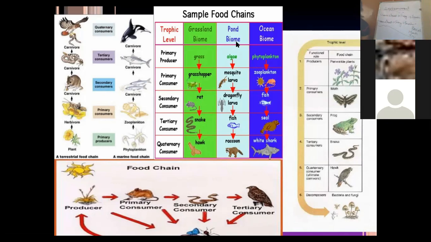But it is not necessary that the whale will always be present. For example, if we are having a freshwater food chain, there are bigger fishes which always keep a check on the population of the smaller ones. So the food chain in the water can start with the phytoplanktons, then it can have the zooplanktons, it can have the fish. There are also other grassland chains also like alligators